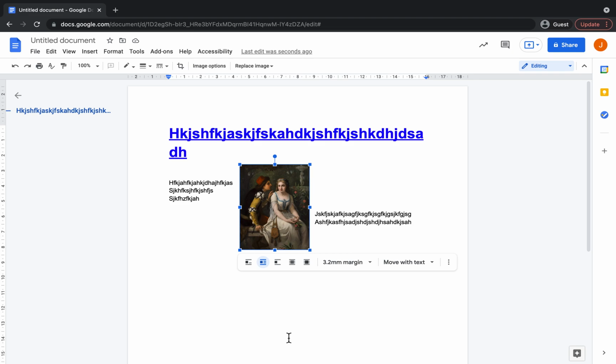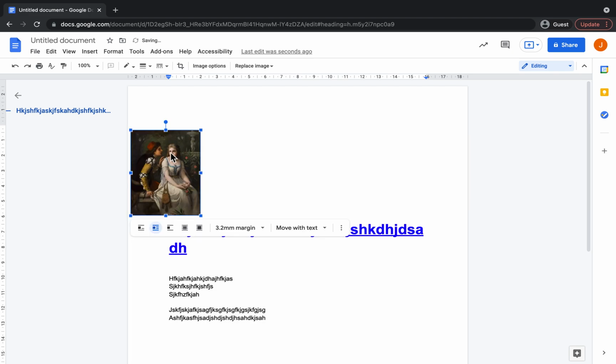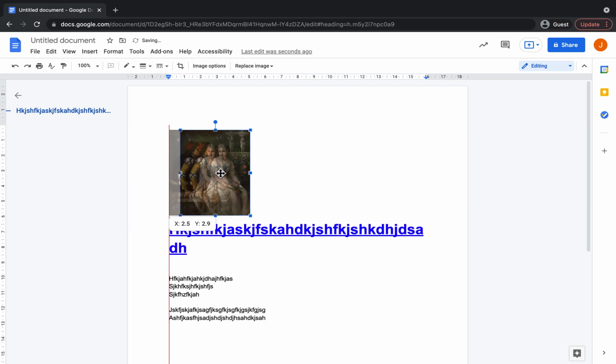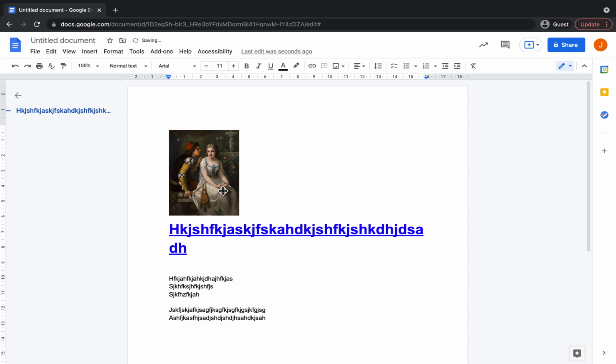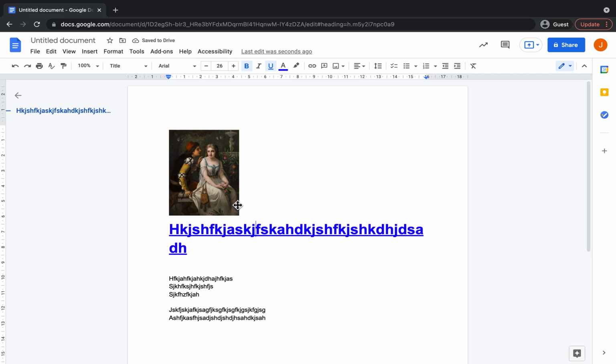So if you had a huge big essay, you could pop it in the middle of the essay if you wanted to, and it would wrap that text around the image that you've put in there. But for now, I'm just going to put it there. Can you see there when I did that, it showed me that red line, which just means that it's in line with the rest of the text, and then it also showed me the one at the top, which is perfect. So that's really good for spacing, so that you can make it really precise.